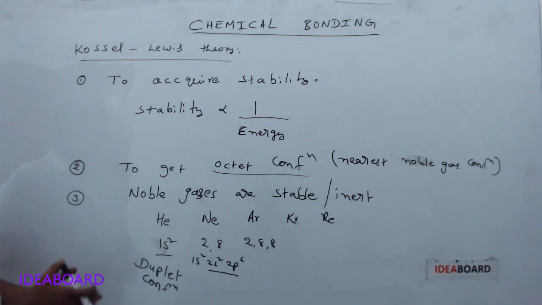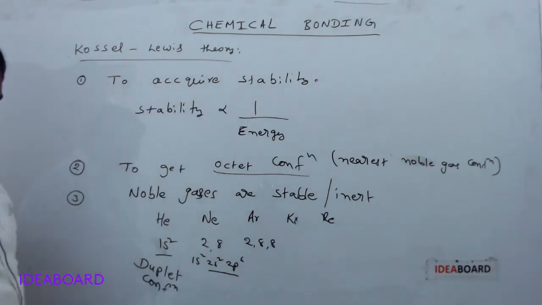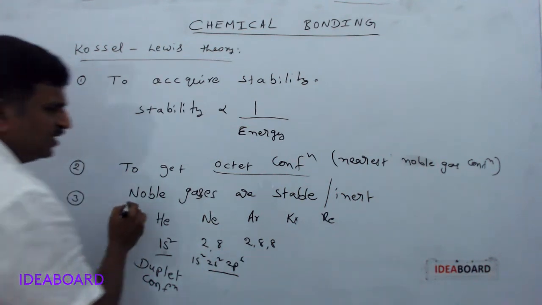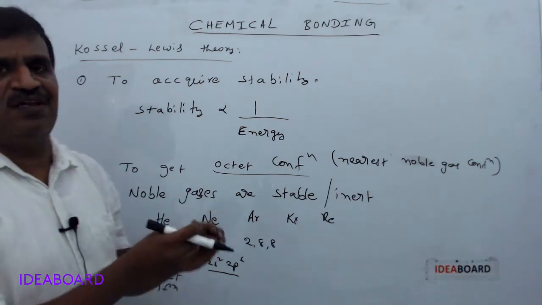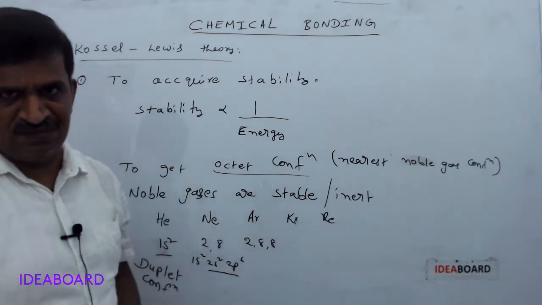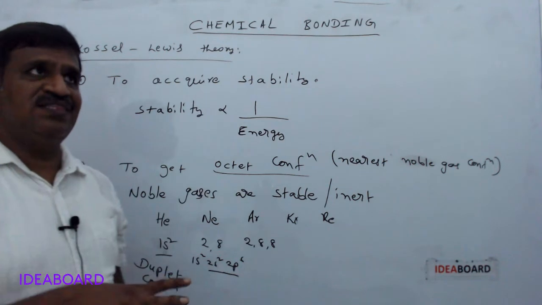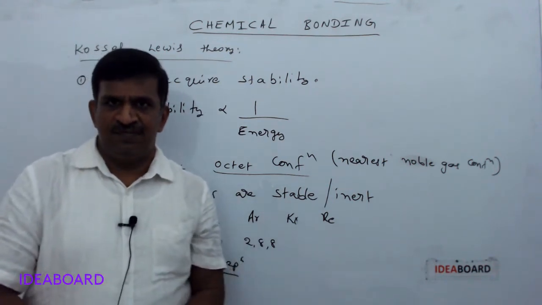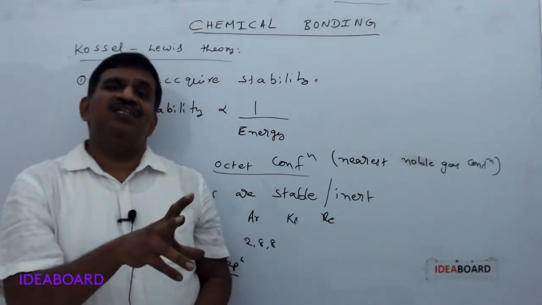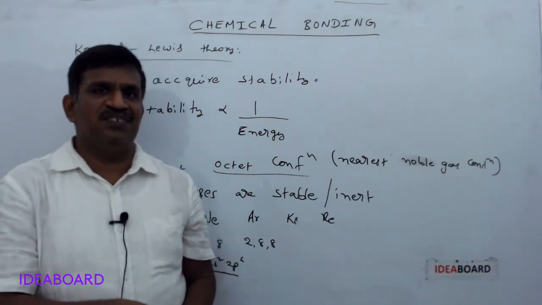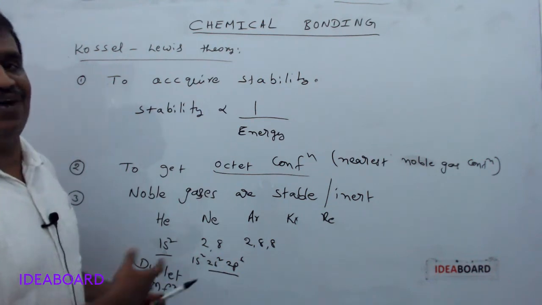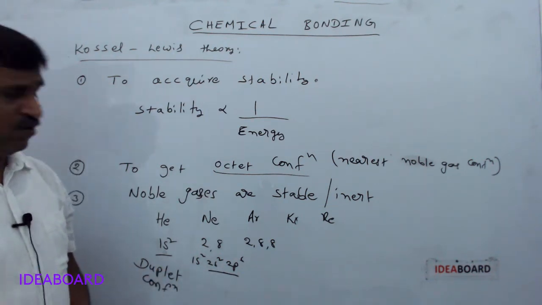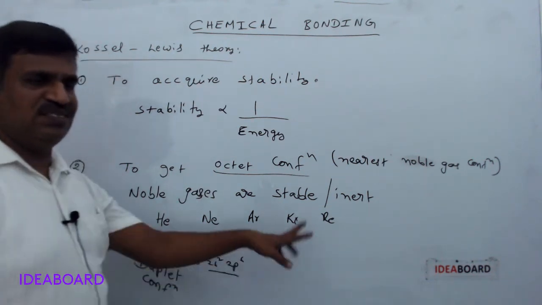Why are they trying to get the noble gas configuration? Why is there a need for getting only the noble gas configuration? Here, noble gases are found to be stable or inert towards chemical reactions or chemical bond formation. Immediately they observed why they are inert or stable. Then they went to the valence shell configuration of those noble gases. They found that the noble gases have completely filled valence shells, the outermost shells.